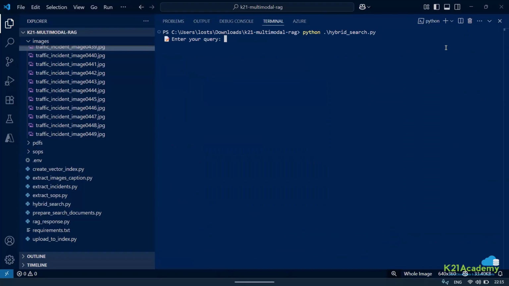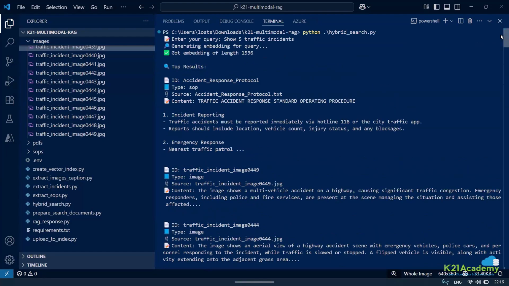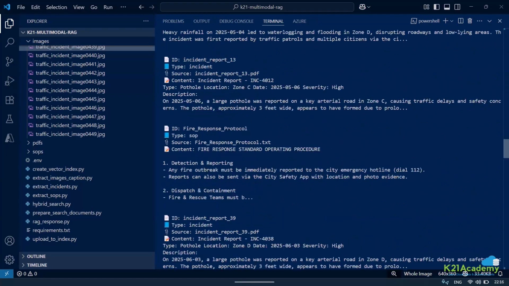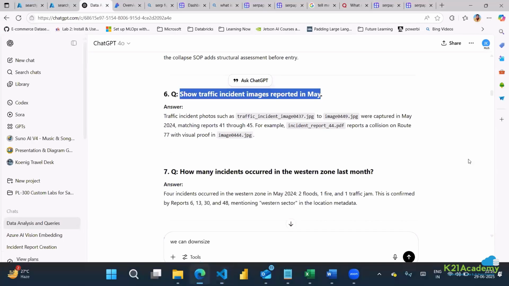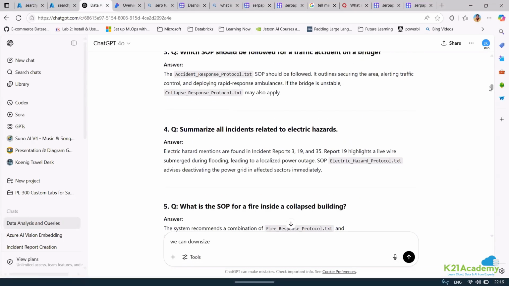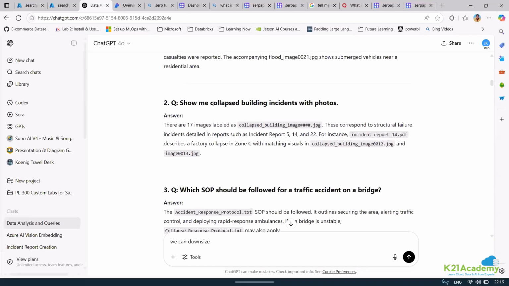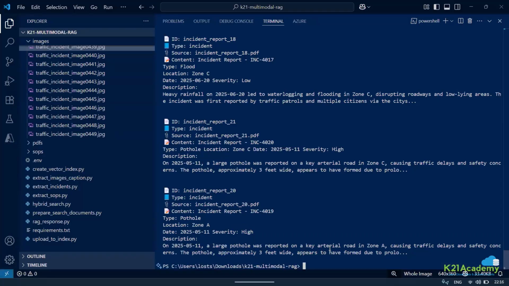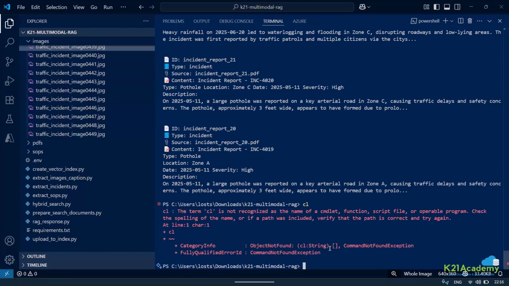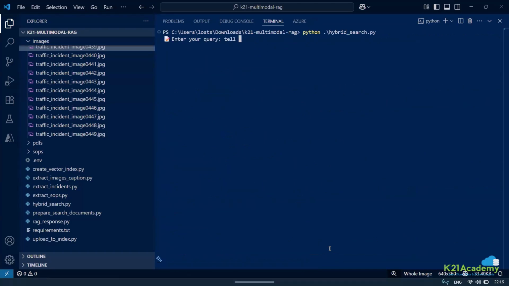Rather than saying it this way, I'm only getting the response from this. Let me ask a question that we used there. I'll not use this question only. Let me take this: tell me about collapse building incidents. Because for this, I do not have any documents, and that's the only thing that is hindering right now. So let me just clear the screen. Tell me about.